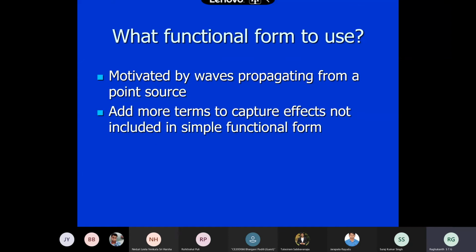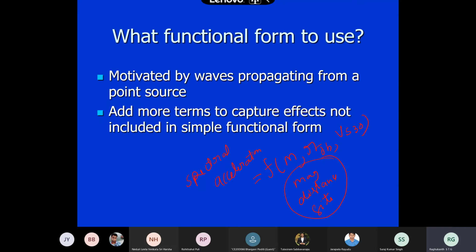So now to summarize, our PGA or the spectral acceleration. We have observed that our spectral acceleration varies with magnitude, and it varies with the distance also. Distance means RJB or RUP or whatever there are. Then it also varies with respect to VS30, that is the soil. So 3 things are the major ones: magnitude, distance, and the site condition. These are the 3 independent variables, the 3 major ones.